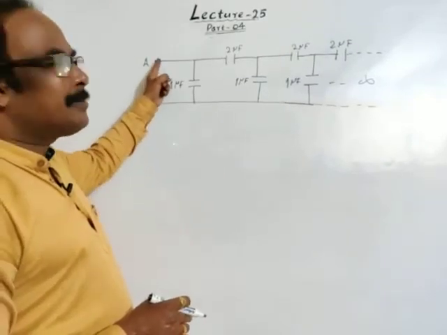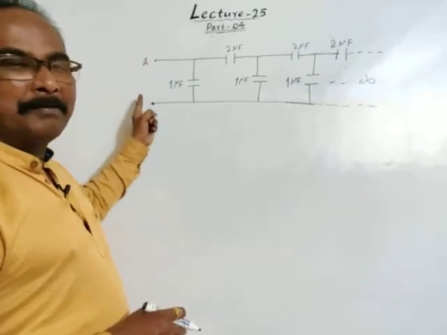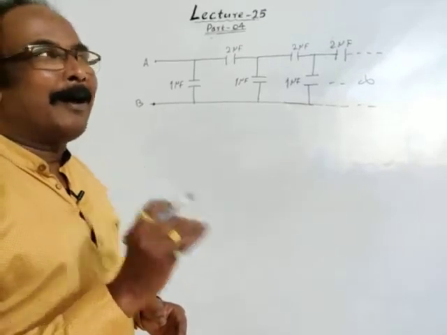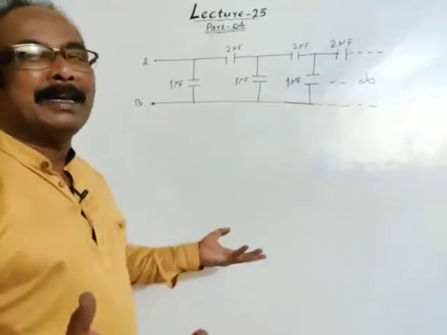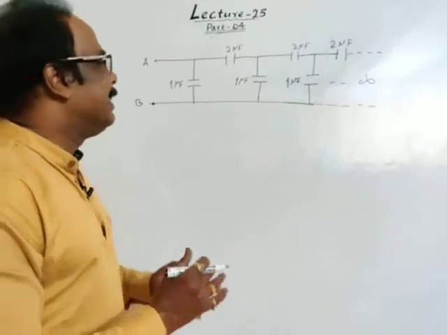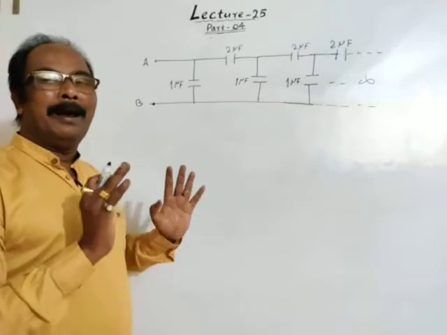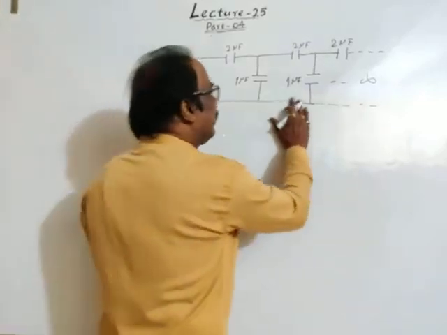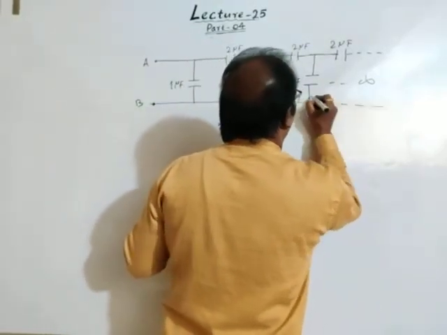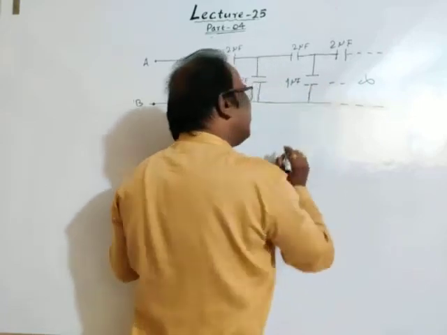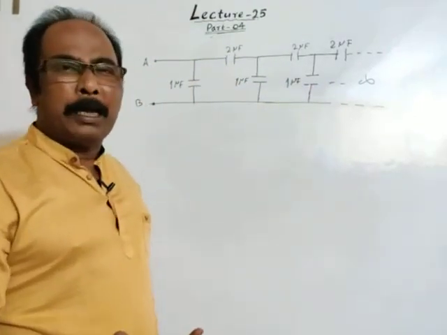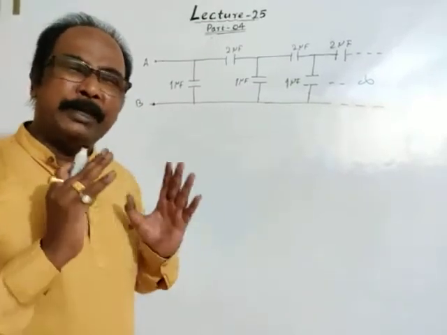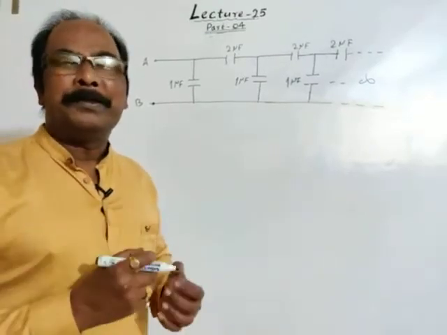Let's assume A is connected to the positive terminal and B is connected to the negative terminal of a cell, means point A is maintained at high potential and point B is maintained at low potential. Then we have to find the equivalent capacitance between A and B. This numerical appears as a complex one, but practically to solve this numerical is very easy. We just have to follow some method.